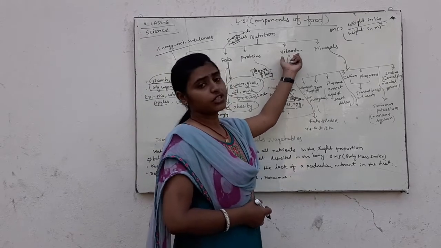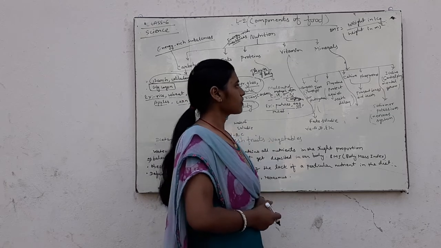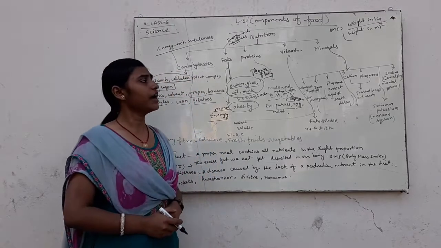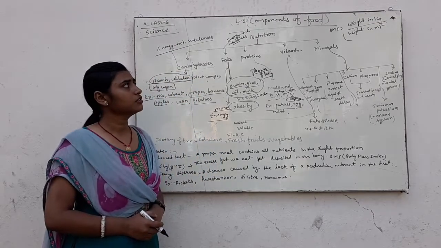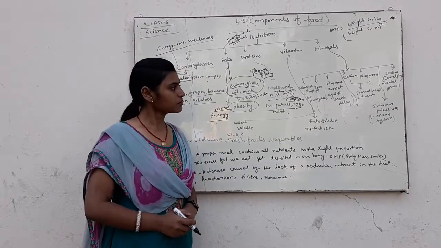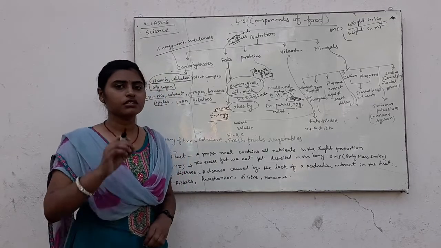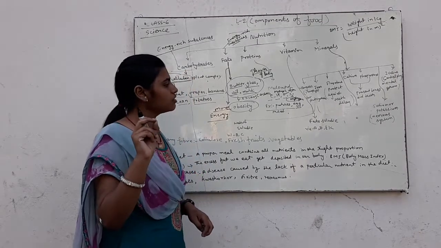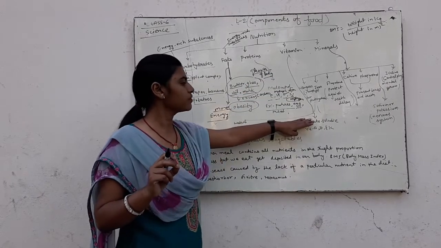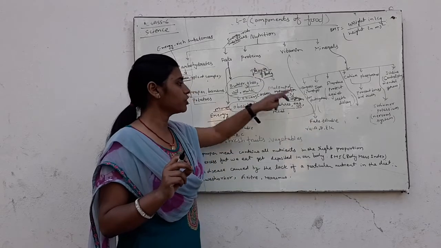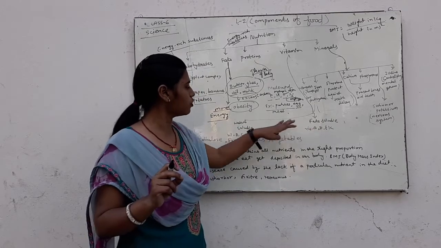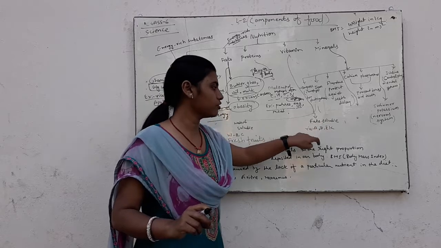Our next nutrient is vitamin. Vitamin is a very important nutrient which is included in our food. Vitamins are also classified into two forms: water soluble and fat soluble.